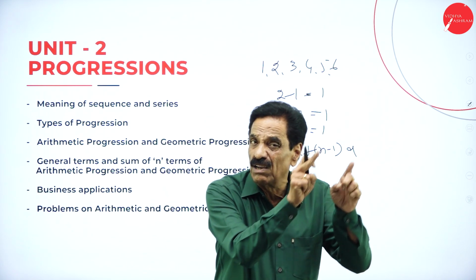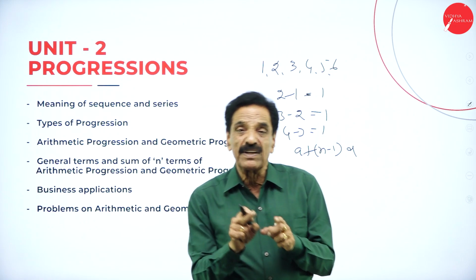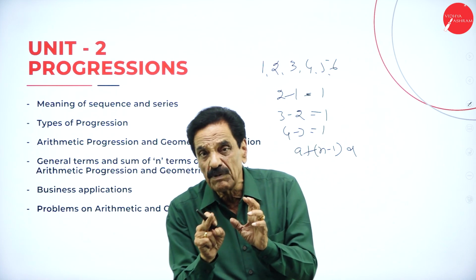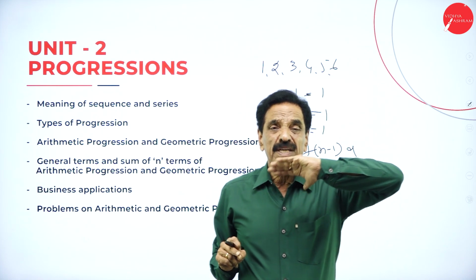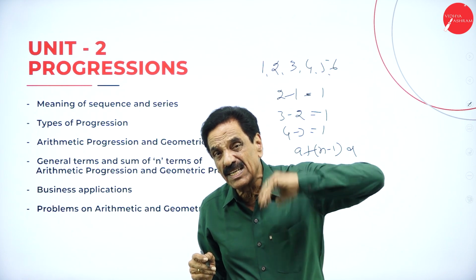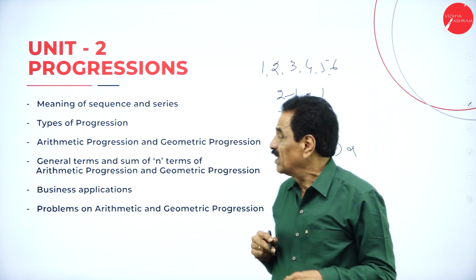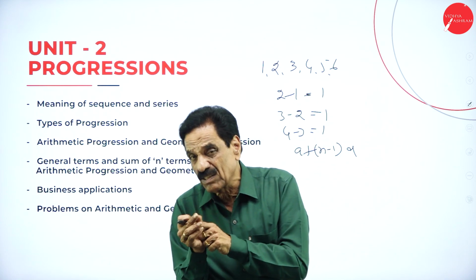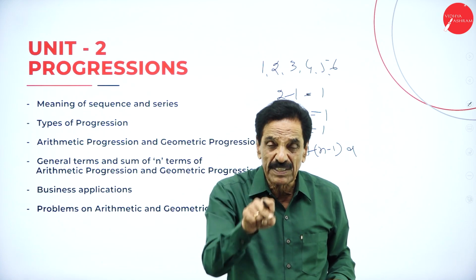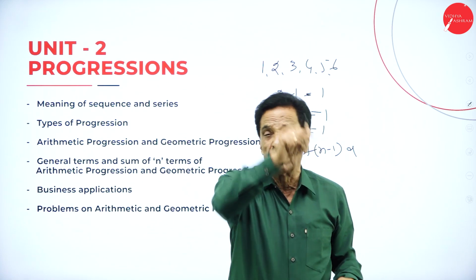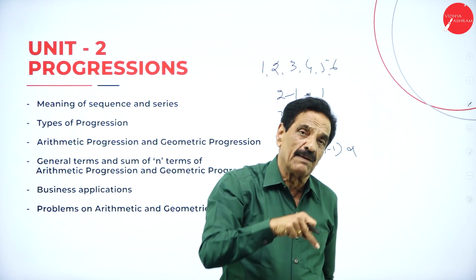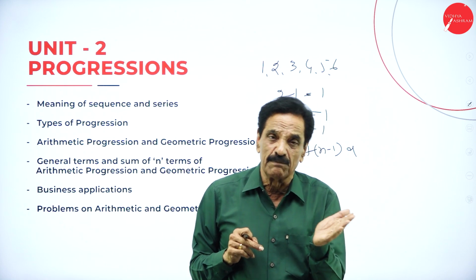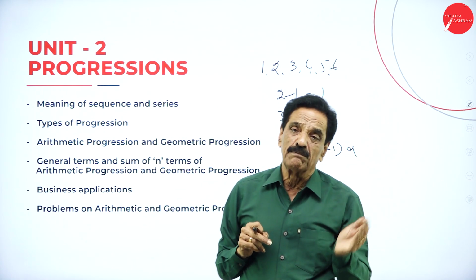The arithmetic progression goes very slowly: 1, 2, 3, 4, 5, 6. Here the difference is second number minus first number, third number minus second number. Whereas the geometric progression jumps like this: 2, 4, 8, 16, 32, 64. Here the difference is called D, or we say the ratio is called R: second number divided by first number, third number divided by second number, then fourth number divided by third number.